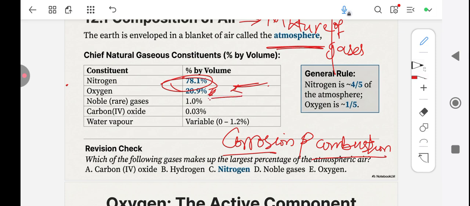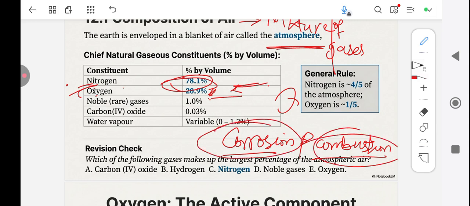One of the functions of oxygen, apart from the fact that oxygen is used in breathing, is that oxygen is a highly flammable gas, meaning that it catches fire easily. And so the reason why you can burn things successfully in air is because of oxygen. Without oxygen, you cannot burn anything in air. So oxygen is what allows the burning of things to be possible. Now, if there is too much oxygen in the air, corrosion is bound to happen and combustion is bound to happen. Corrosion is also called rusting.